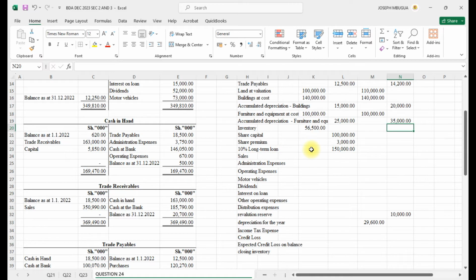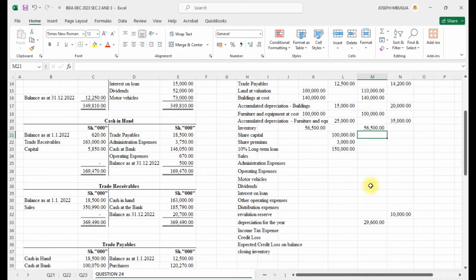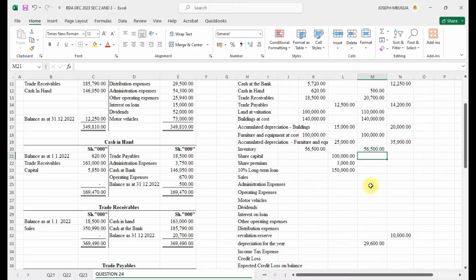Then in inventory, remember the opening is normally under the trial balance, but not the closing. Closing shall take it to the profit and loss. Then share capital increased during the year by 58.50, but we had a share premium.